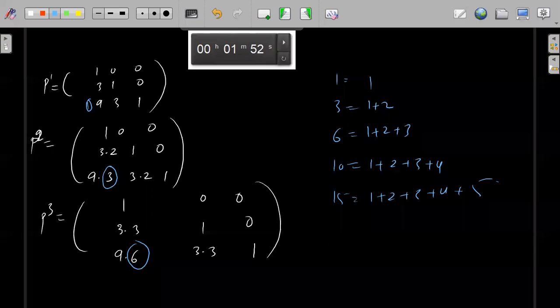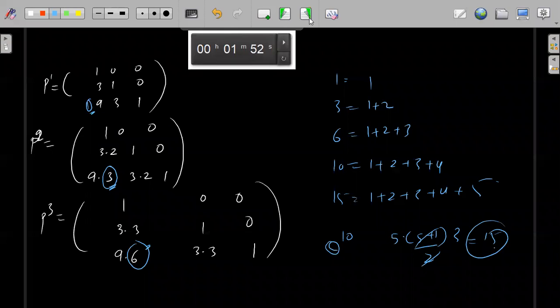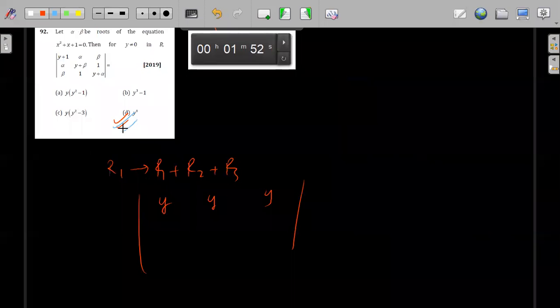Now suppose they have asked q to the power 10. Yeah, y cube is correct. This will be the sum of first 10 natural numbers. So you remember 1, 3, 6, the series of sums of natural numbers. Understood? Fine. Lavanya, now you understood? Why have I written this as 15? Because it is the sum of first 5 natural numbers, 5 into 5 plus 1 by 2, so this is 6, 3, so this is 15. Yes? Okay, very good. This is y cube.